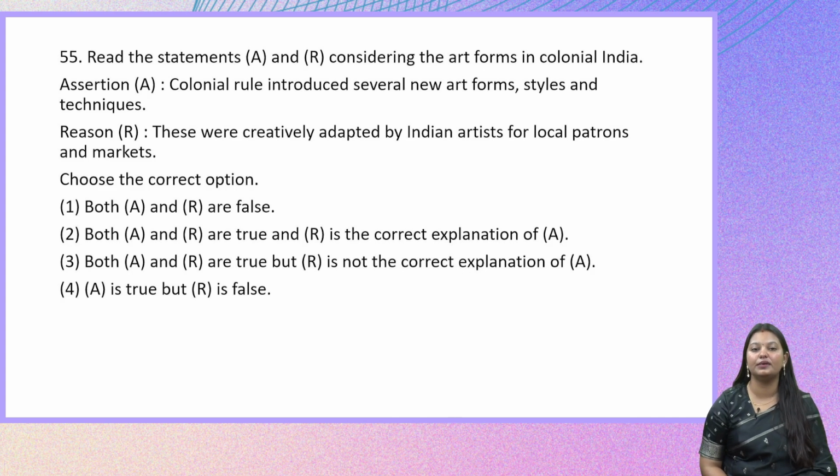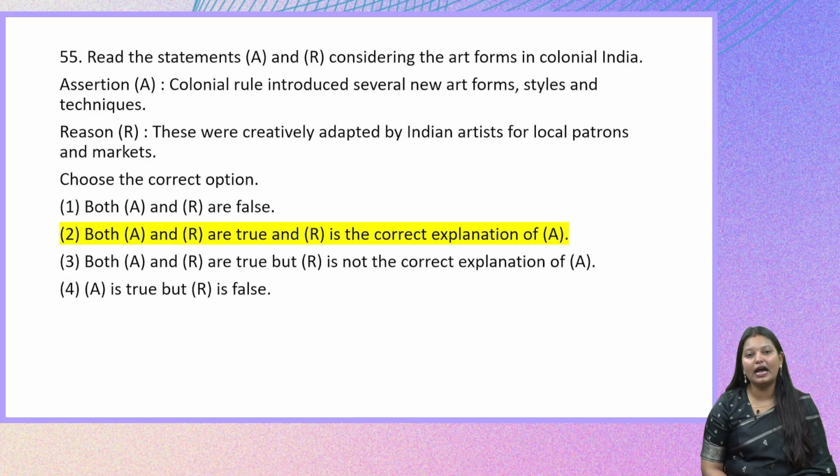Both of these statements are true because the colonial rule did introduce several new art forms and styles and techniques of painting or creating new artistic things. So these were creatively adapted by our Indian artists and then sold in our Indian market. So the right answer here is both A and R are true and R is the correct explanation of A.